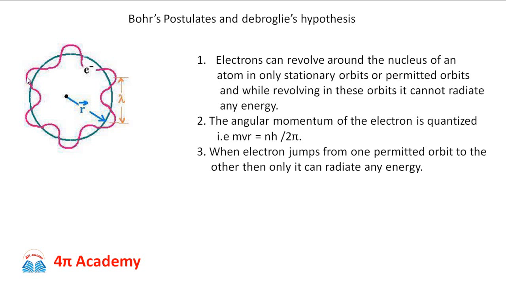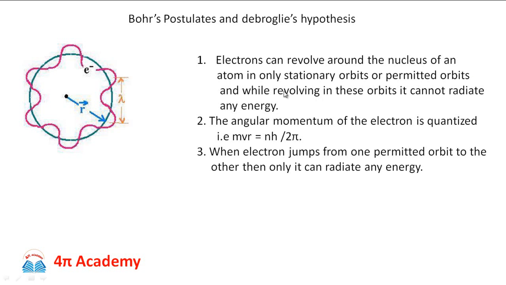But for explanation of the hydrogen atom spectra, he needed to make three assumptions, and these three assumptions were called postulates. His very first postulate is that electrons can revolve around the nucleus of an atom only in stationary orbits or permitted orbits, and while revolving in these orbits it cannot radiate any energy.